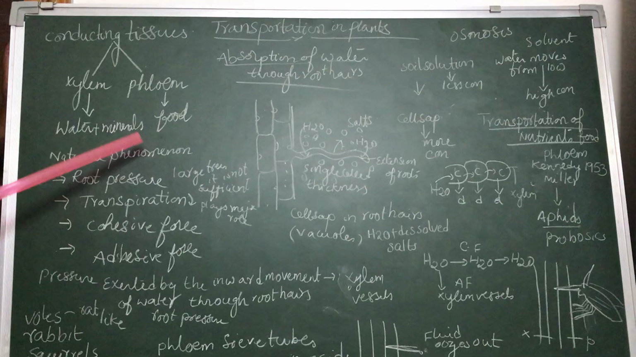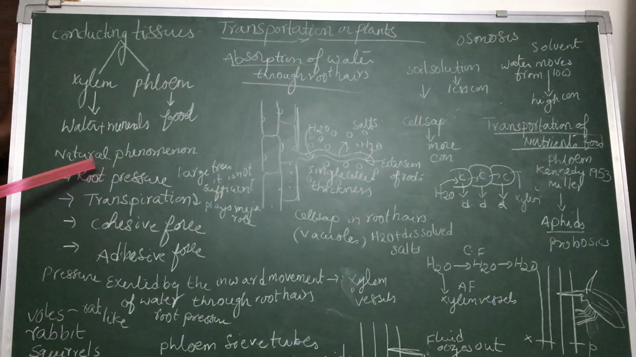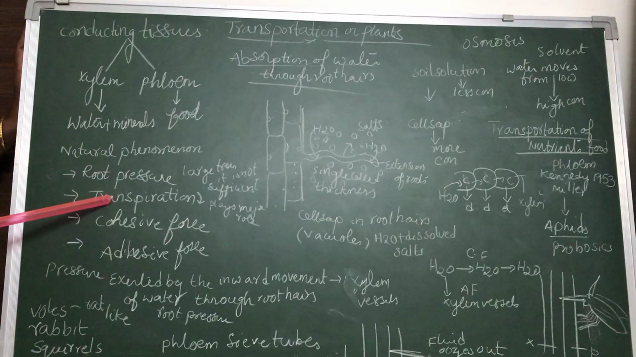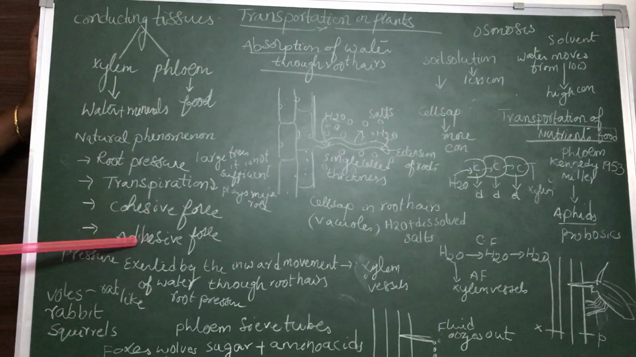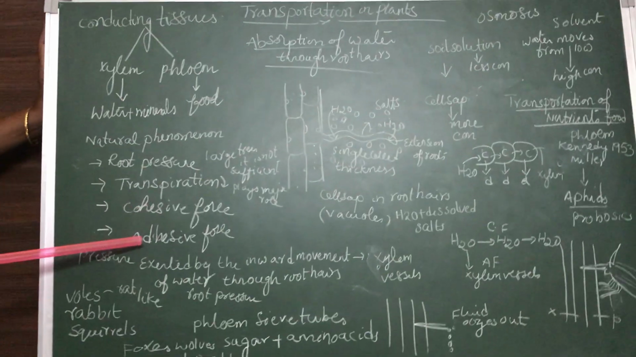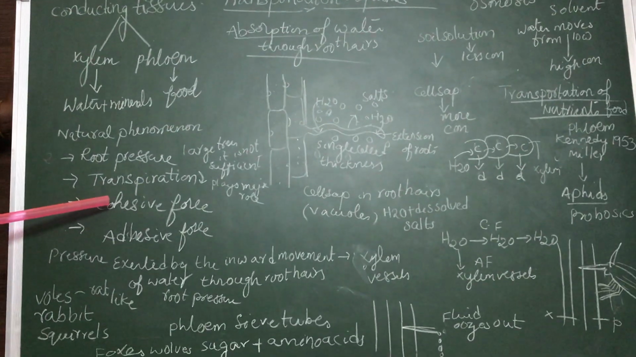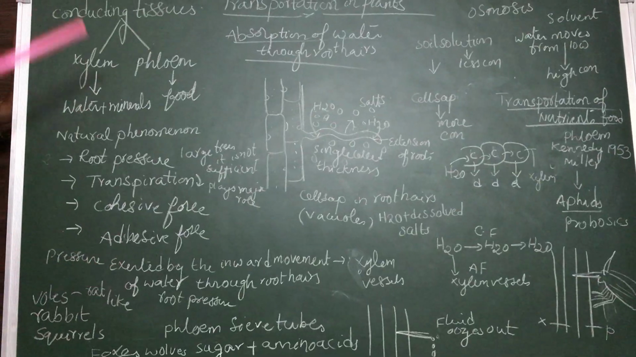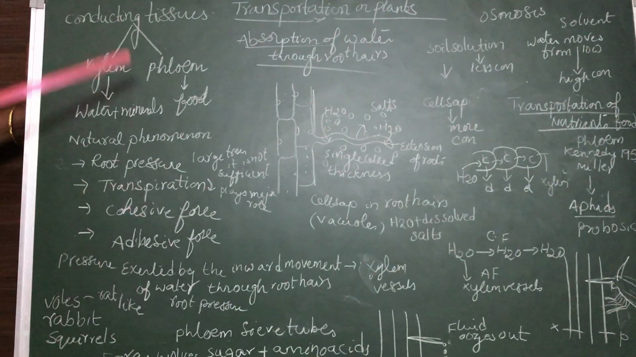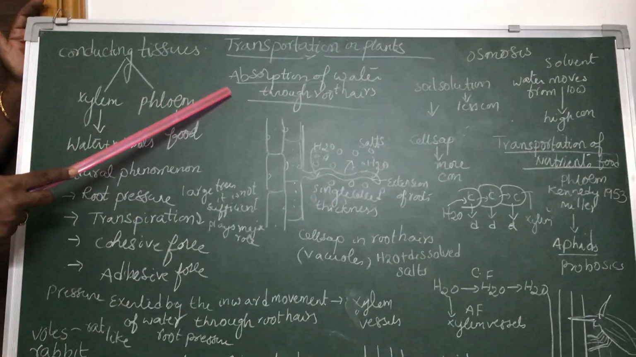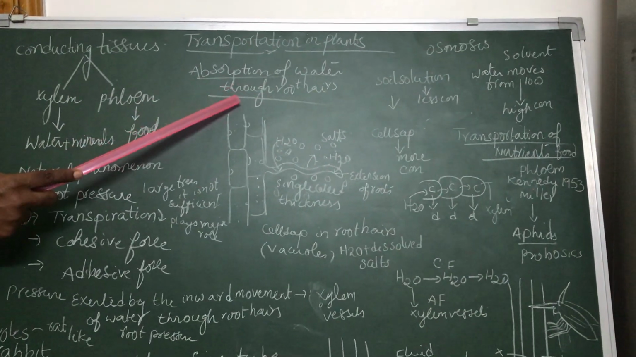This all happens by natural phenomena like root pressure, transpiration, cohesive force, adhesive force. All these natural phenomena play a major role in conducting the water from the root system to the shoot system. Before going to that, first we discuss absorption of water through root hairs.